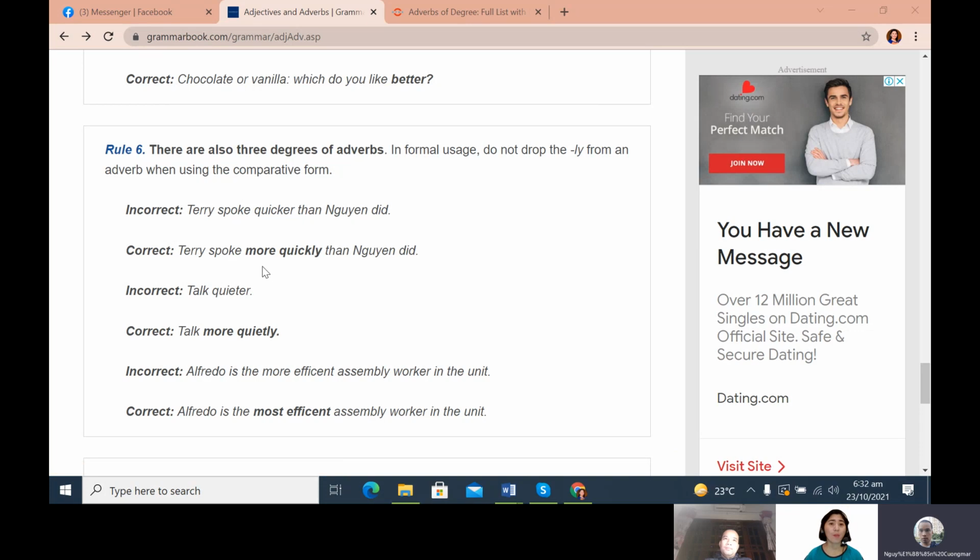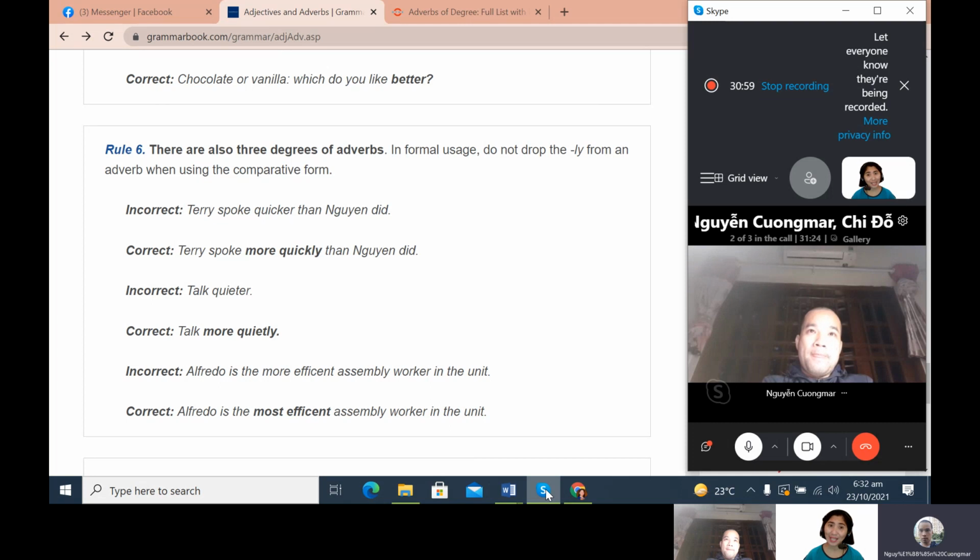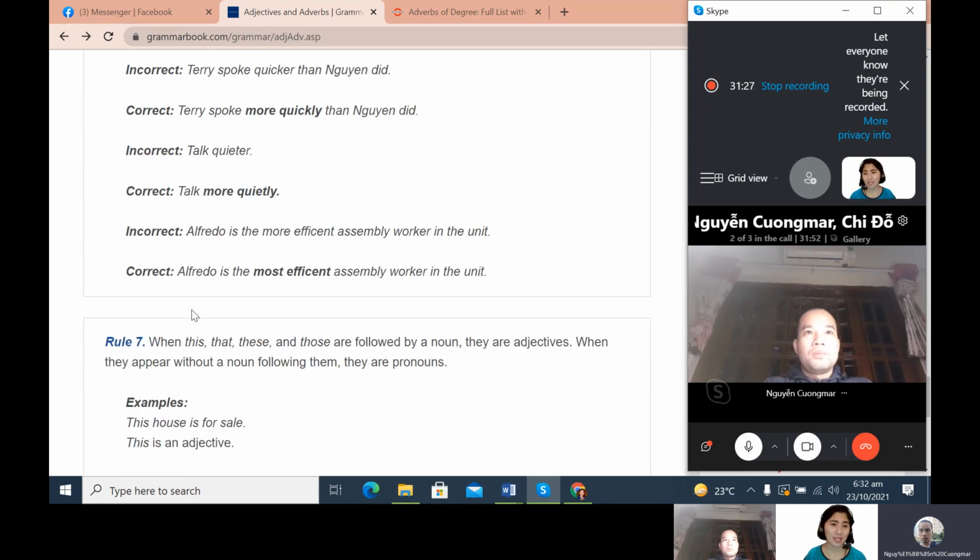Terry spoke more quickly than when did. Okay. So when you use the adverb quickly, you should not say quicker, but you have to say more quickly. Now look at this one. This is incorrect: talk quieter. You cannot say that one because you have to talk more quietly. Your adverb more quietly is describing a verb. Talk more quietly. Okay, please read and correct the sentence.